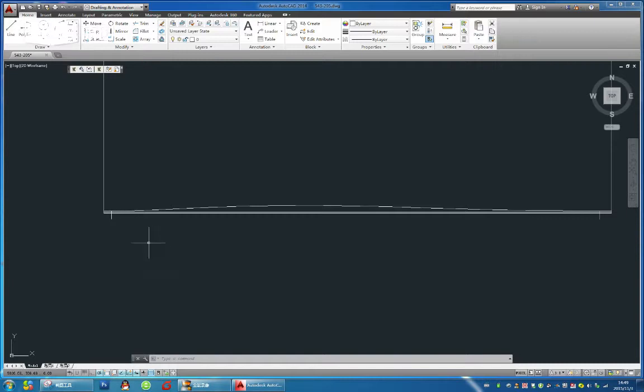Firstly, we will select the two vertical lines and set up a backline. That means the bandsaw blade cuts in and comes back. Cut in, come back, and then do the straight cutting and curve cutting.